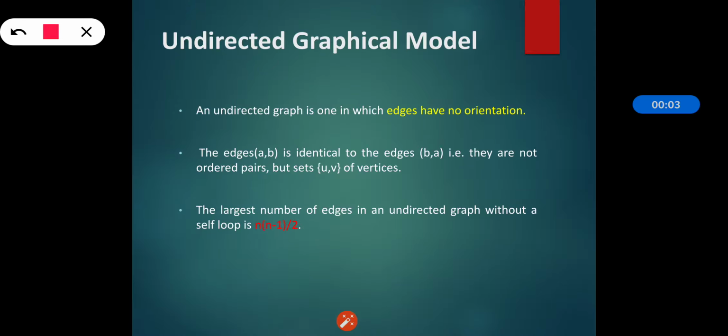We will see the type of graphical model, that is the undirected graphical model. As its name implies, it's undirected, meaning the edges do not have any direction. An undirected graph is one in which edges do not have any orientation. So the edge AB is identical to the edge BA, that is, they are not ordered pairs but sets of vertices.